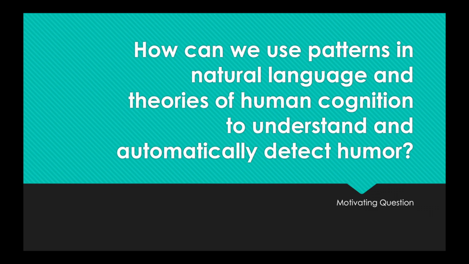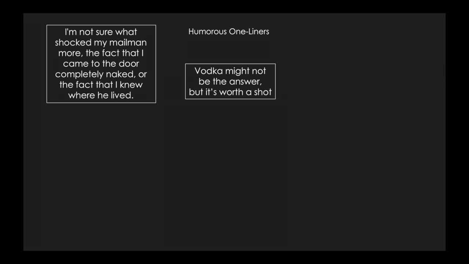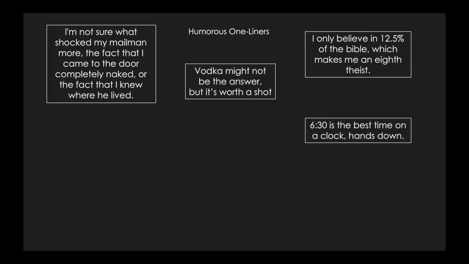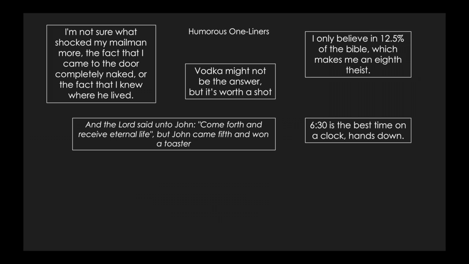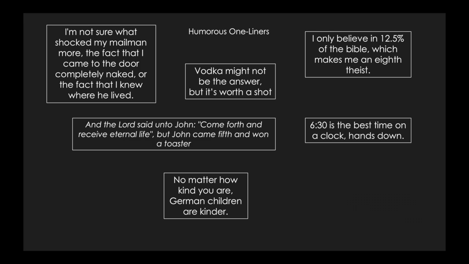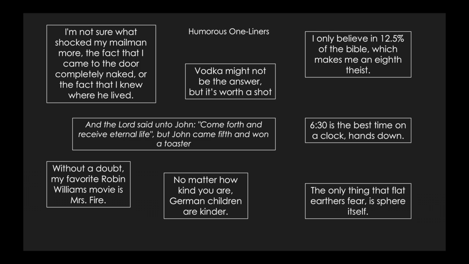How can we use patterns in natural language and theories of human cognition to understand and automatically detect humor? Humor is one of the most complex forms of human language. Here we see various examples of so-called one-liners, which make use of various rhetorical devices to create the experience of humor in the reader. These jokes illustrate why the problem of humor detection has been difficult for computer scientists. This joke requires knowledge about a cultural product, while this joke requires rudimentary understanding of German.